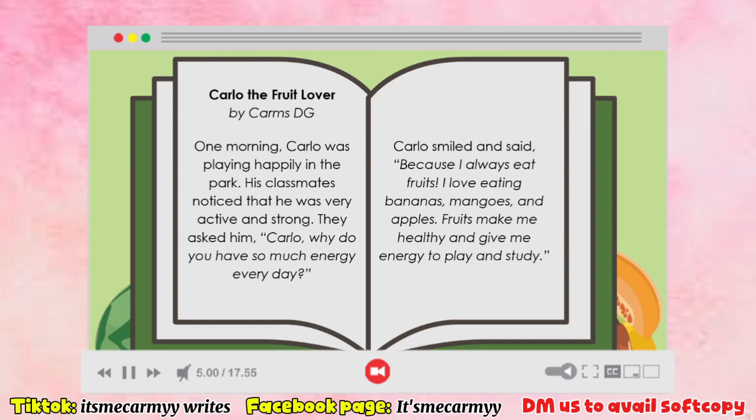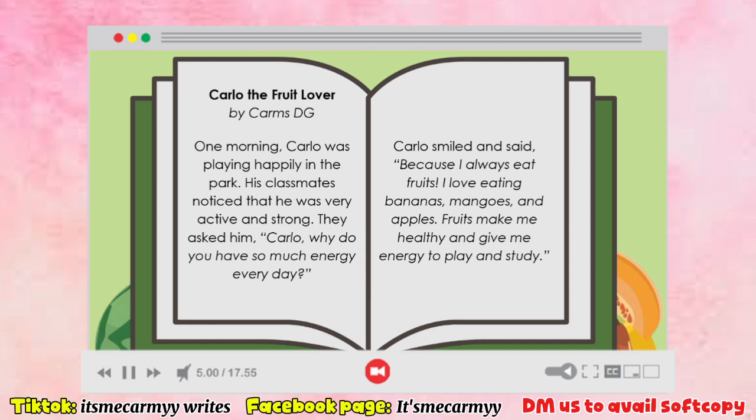The title of the story is, Carlo the Fruit Lover, written by Carms D.G. One morning, Carlo was playing happily in the park. His classmates noticed that he was very active and strong. They asked him, "Carlo, why do you have so much energy every day?" Carlo smiled and said, "Because I always eat fruits."